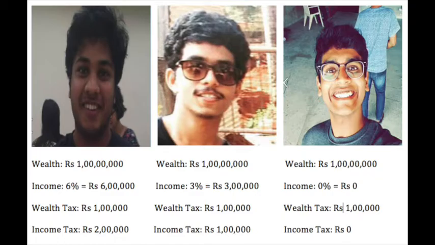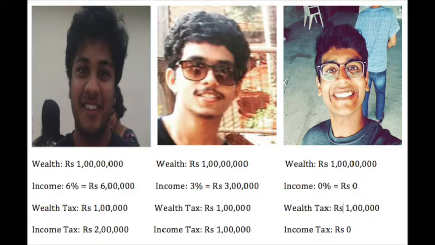Let's take an example. Akshat, Ashish, and Arjun have wealth worth rupees 1 crore each. They can work hard and earn a 6% interest, they can work less and earn 3% interest, or they can sit idle and not earn anything at all. Let's assume that Akshat is the most hardworking of the three. Ashish is happy with the 3% interest that he can earn with relatively less amount of work done, while Arjun prefers not to work at all.